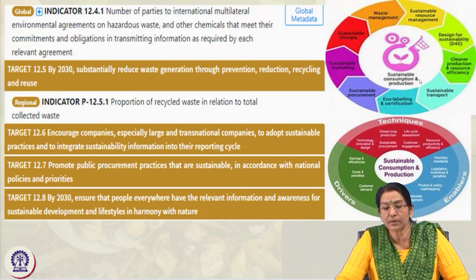Sustainable consumption and production is related to everything: sustainable resource management, design for sustainability, sustainable transport, sustainable production, supply chain and distribution, eco-labeling, sustainable procurement. Now, the benchmarks are there, and certifications from certified agencies with regard to quality. Similarly, sustainable manufacturing, sustainable lifestyle, waste management, all these things.